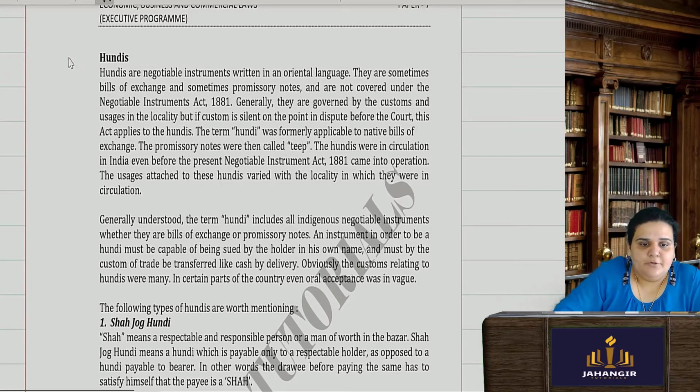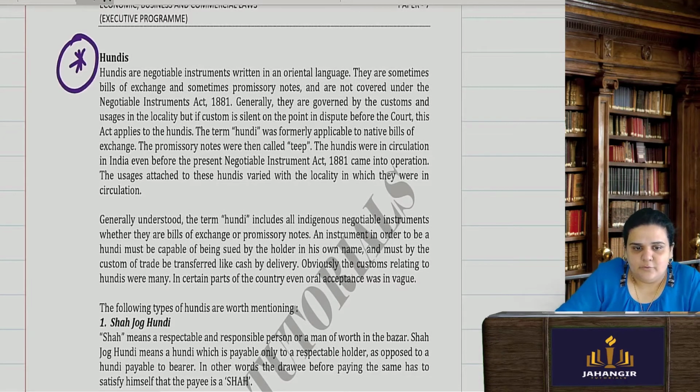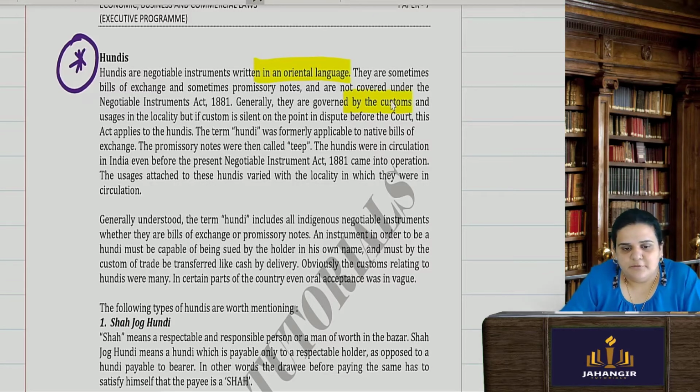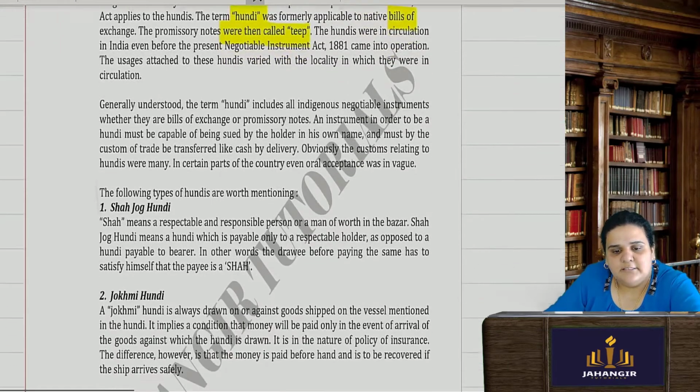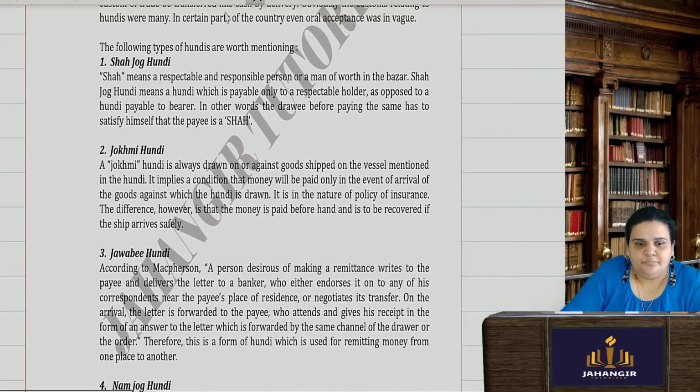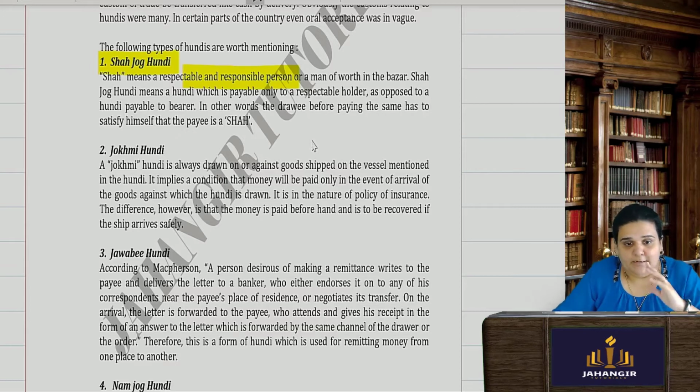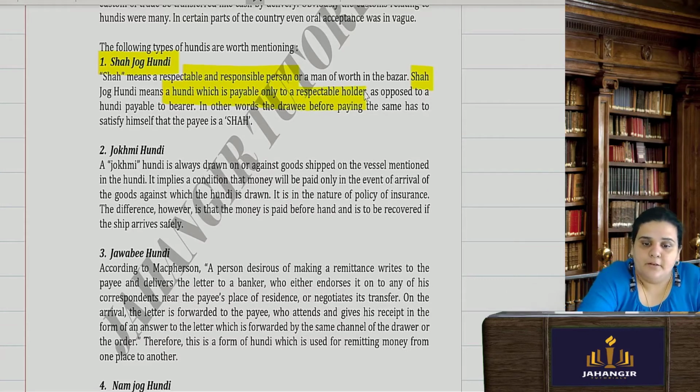Alright. Then we come to hundis. They are also negotiable instruments only, but they are written in an Oriental language. Generally, they are governed by the customs. There is no law as such, but the custom of that particular locality, the way they carry on the business. The promissory notes were known as chit, and hundi, they used hundi for bills of exchange. Now, there are certain types of hundi. First is the Shahjog hundi. Shah means a respectable, responsible person in that particular area, in that particular market and bazaar. So, a Shahjog hundi means a hundi payable to that particular respectable holder.